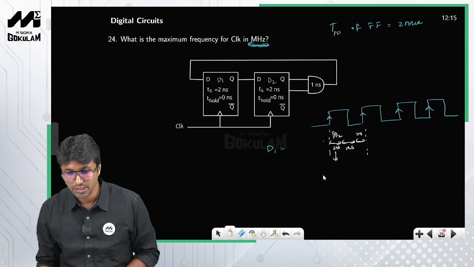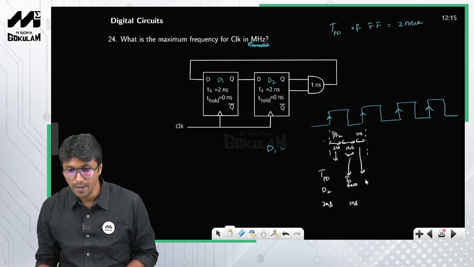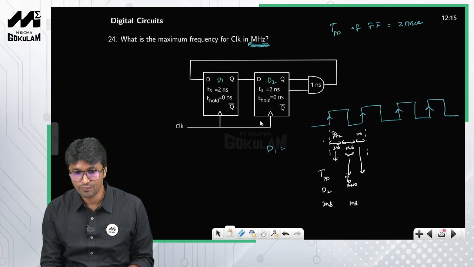So listen, this is the propagation delay of flip-flop D2, and this one is the propagation delay of the AND gate. So this is 2 nanoseconds and this is 1 nanosecond. And what is this one? This is the setup time of D1, which is 2 nanoseconds, right?